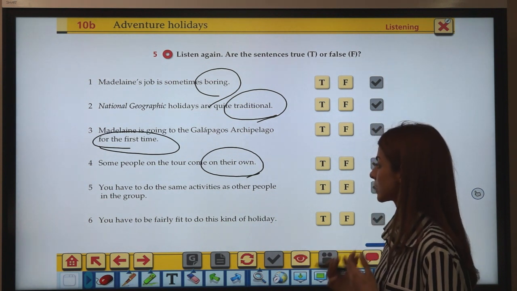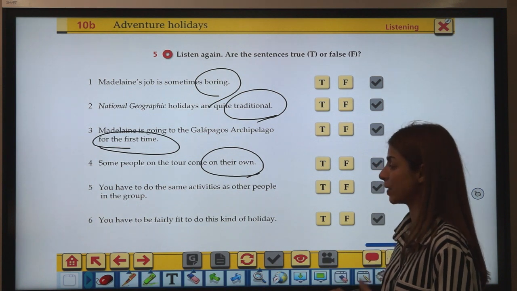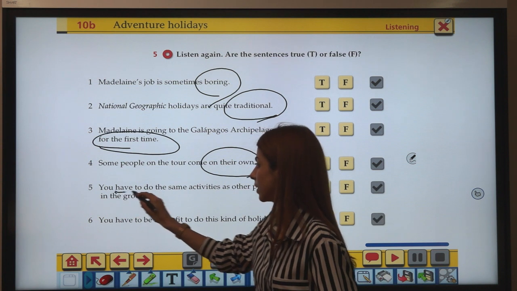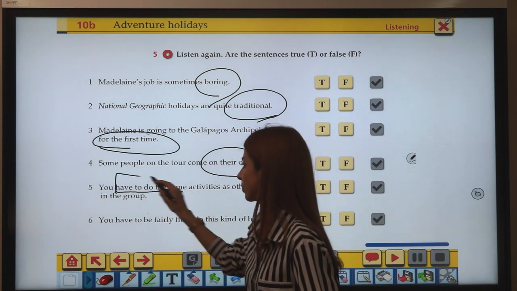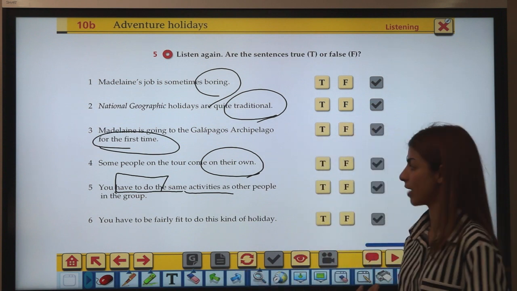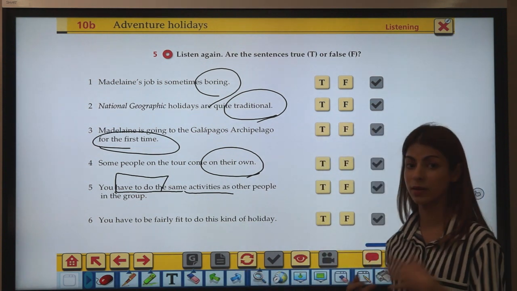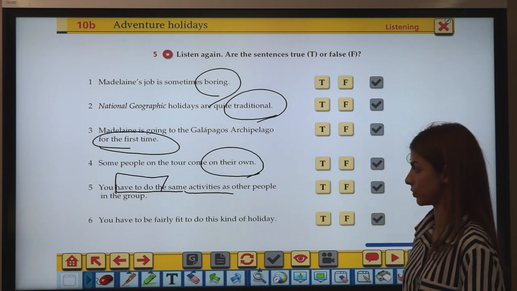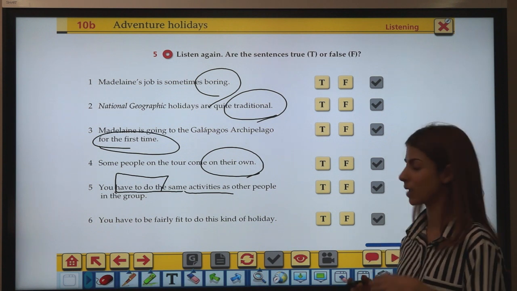You have to do the same activities as other people in the group. Well, for me, I would say this would be the keyword, have to. You remember have to from English 101. It means you must do it, right? It's necessary. Is it true? จำเป็นไหมที่จะต้องทำกิจกรรมเหมือนกับคนอื่นนะคะ